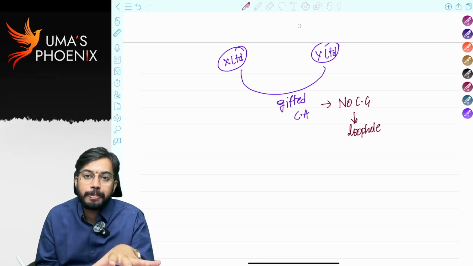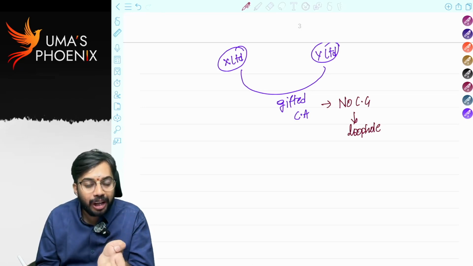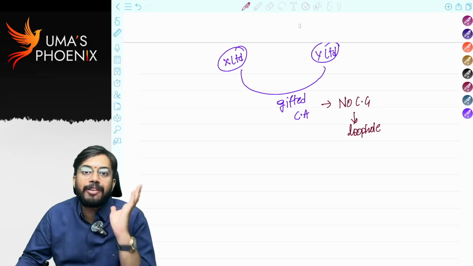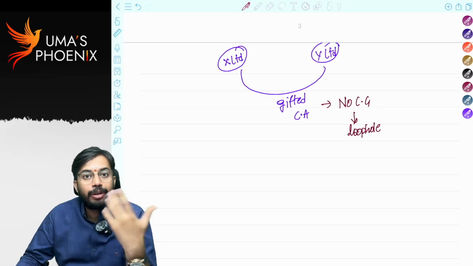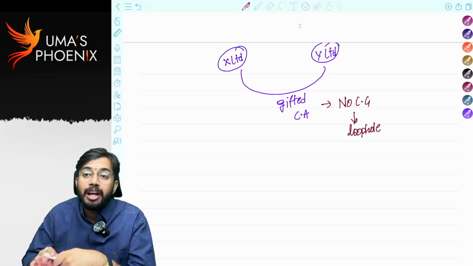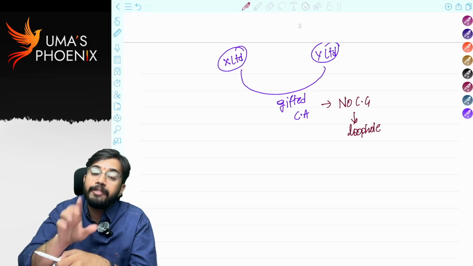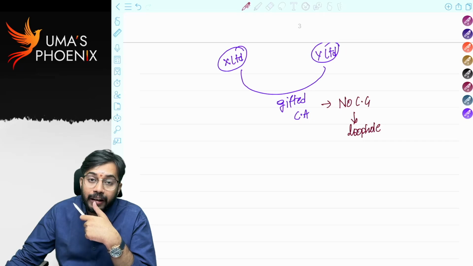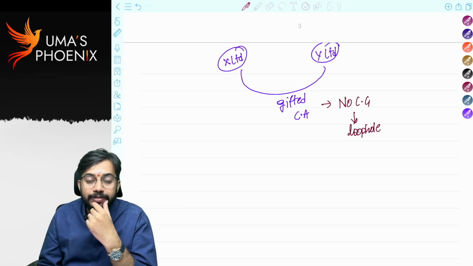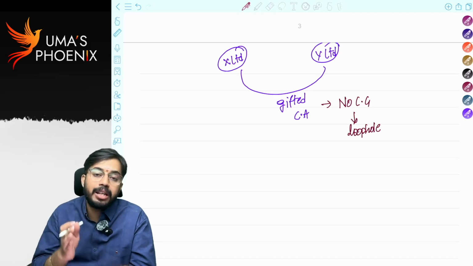So to remove this loophole, in Finance Act number 2 of 2024, only if the gift is given by an individual or HUF, then only it is excluded from the definition of transfer. I gave a gift to another person. That gift transaction is excluded from the definition of transfer. A partnership firm gave a gift to a company. That is not excluded from the definition of transfer. On that gift, capital gains are required to be calculated. Before 24-25, a gift given by any person was excluded from the definition of transfer. But with effect from Finance Act number 2 of 2024, which is applicable for previous year 24-25.